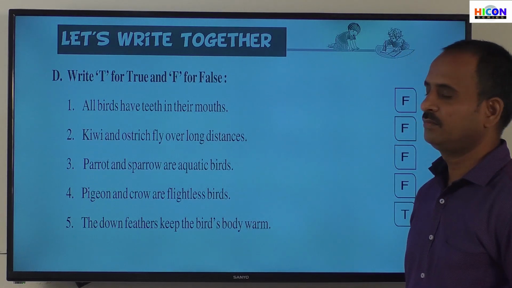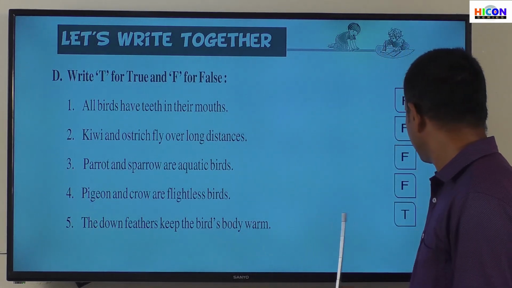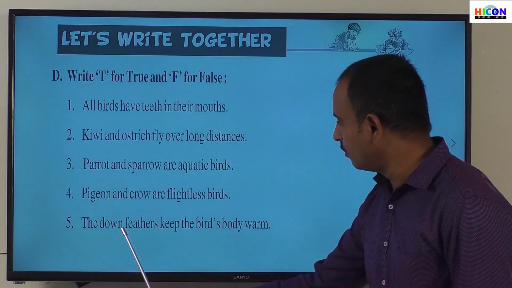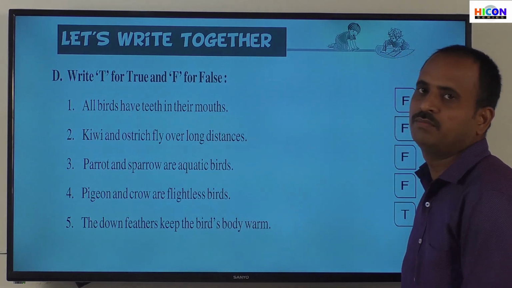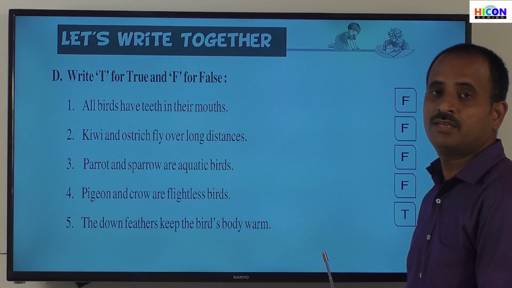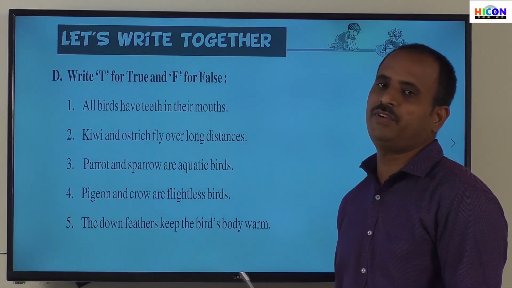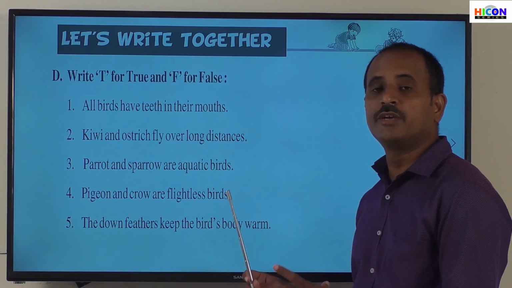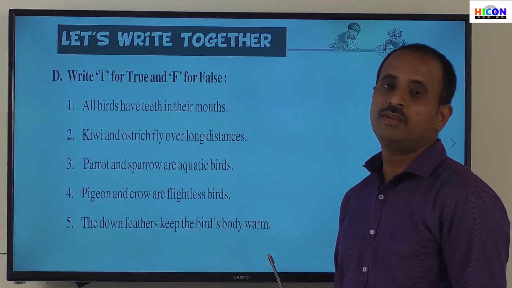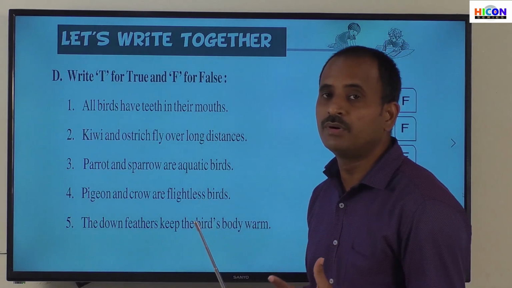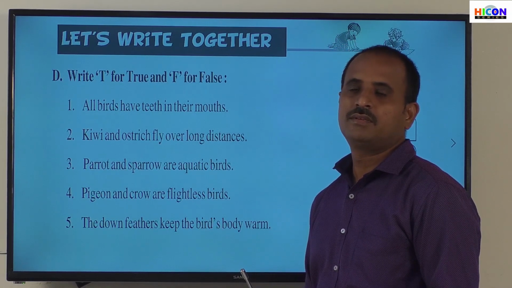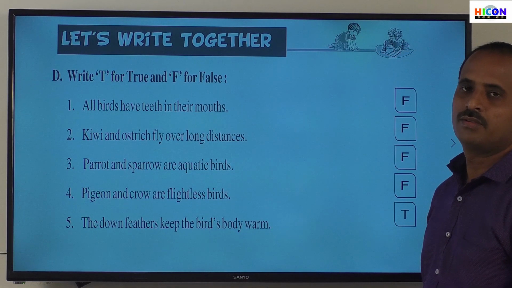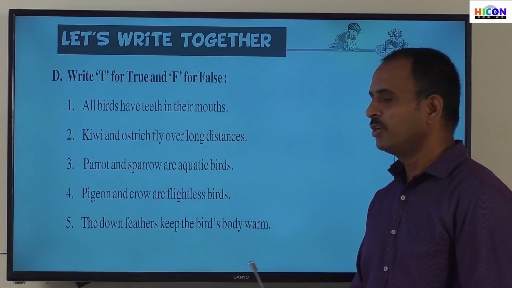So the answer is F. The answer for the fifth sentence is T, that is true. True means the fifth sentence is correct: the down feathers keep the bird's body warm. Children, this is correct, because every bird has two types of feathers, that is down feathers and flight feathers. These down feathers keep the body of the bird warm, whereas flight feathers help the bird to fly in the sky. So the given fifth sentence is true. So the answer is T. Note down these true and false sentences in your notebook.